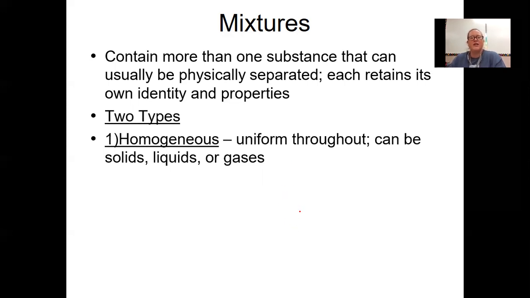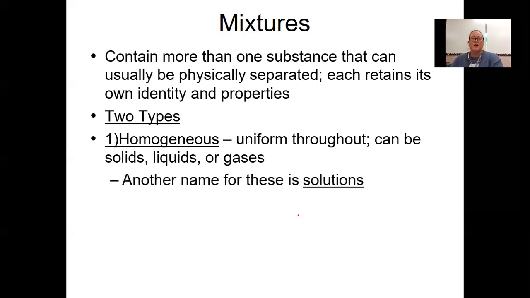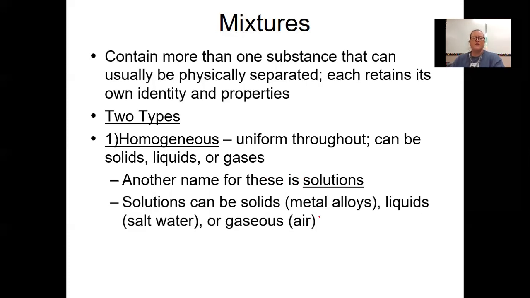One type is called homogeneous. It has a uniform composition throughout, not chunky. It looks the same throughout. And a homogeneous mixture can be a solid mixture, a liquid mixture, or a gas mixture. Another name for homogeneous mixtures is solutions. So solutions can be solid, which include metal alloys. I will show some examples of that in this upcoming presentation. Liquids, like if we were to dissolve salt in water, or gaseous, which is like the air that we are breathing.